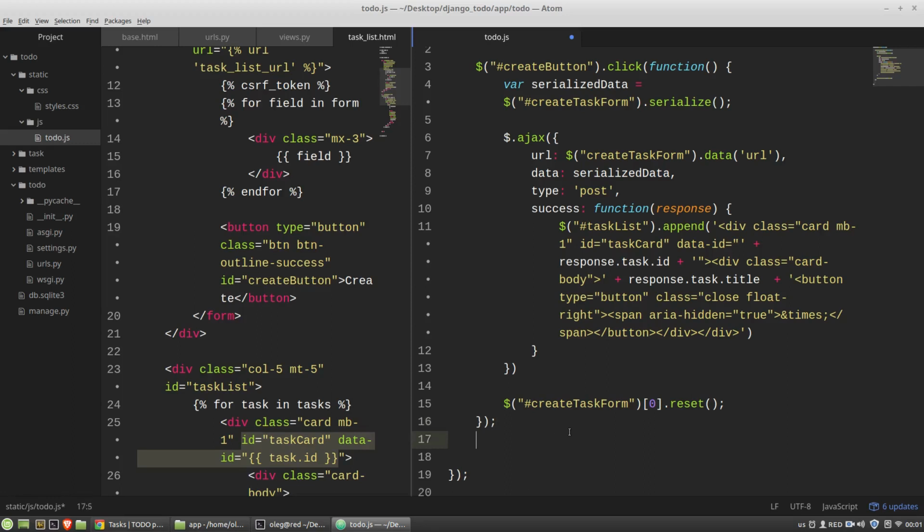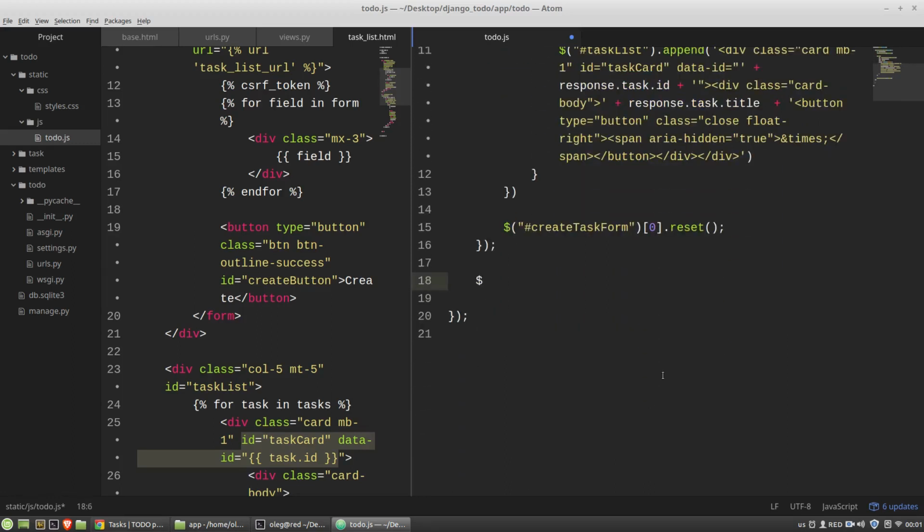So I need a new handler. And first of all, I'm getting the parent container of all task cards. It's the div block with the task list ID, this one. Task list. I've got it, and then I'm calling its on method. The first argument is the event I want to handle.